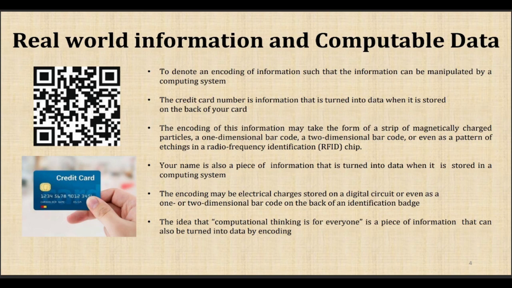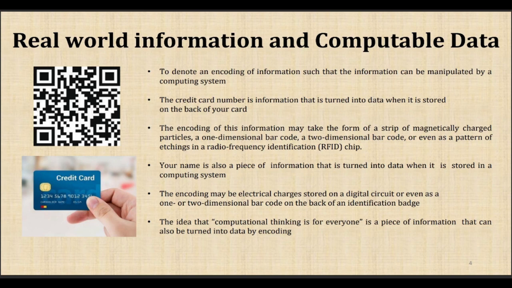Nowadays, new credit and debit cards use RFID, radio frequency identification chips, which hold information about the customer, the account number, and the account information. Everything is available over there, and it is encoded. This data is encoded, and it is the real world information we need for accessing the credit card or debit card.